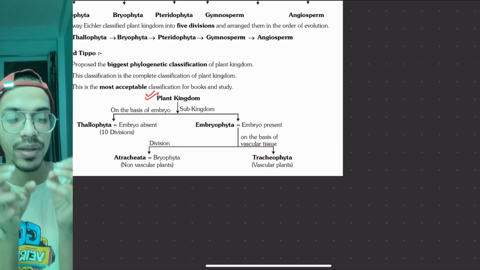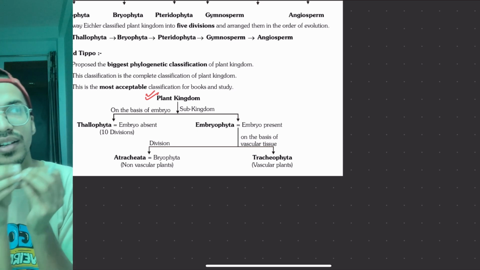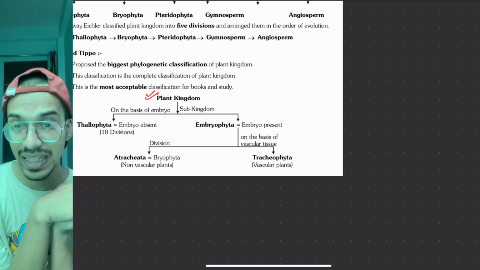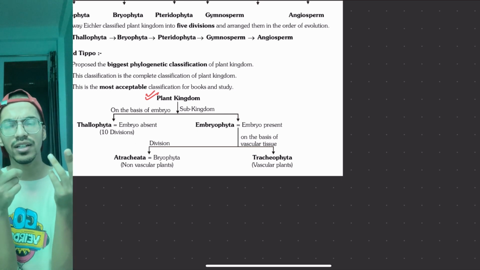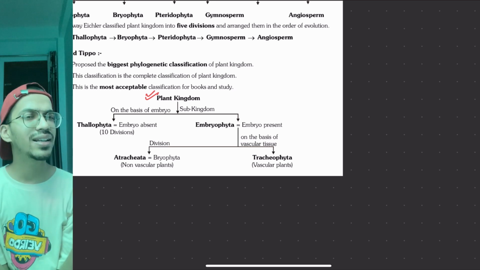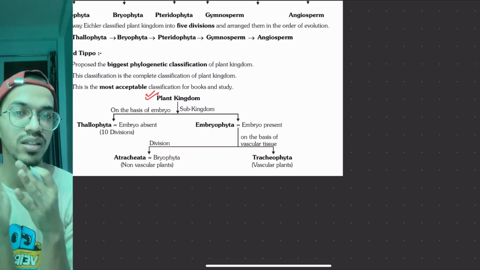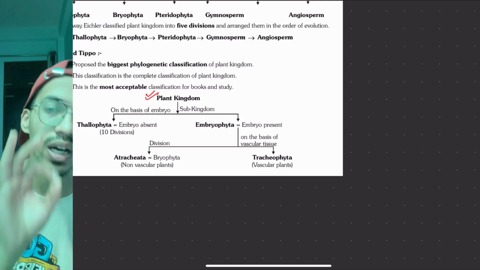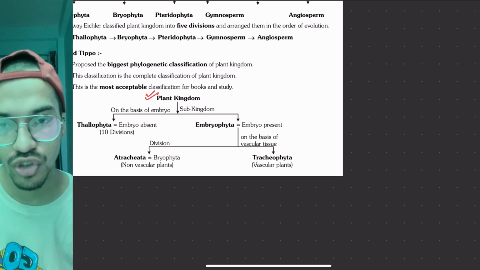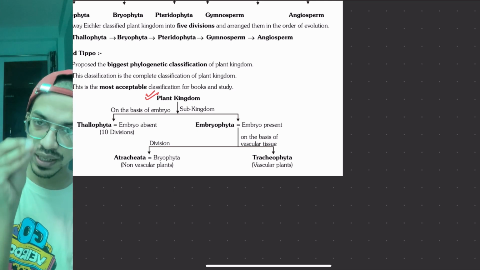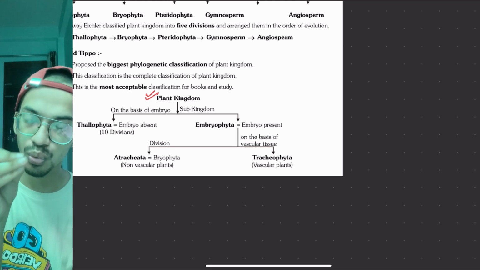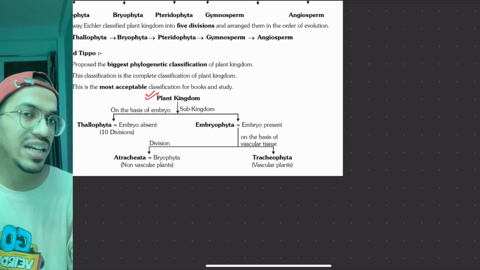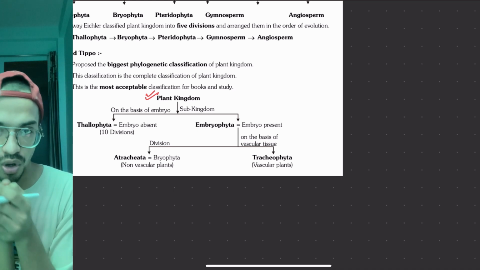Avascular means atracheophytes. Tracheas are the xylem elements, which we will learn later. You might have studied xylem in the 9th class; if not, no worry, we will cover it in upcoming chapters. If trachea is present, we call it tracheophytes, and if trachea is not present, we call it atracheophytes, like your bryophytes.